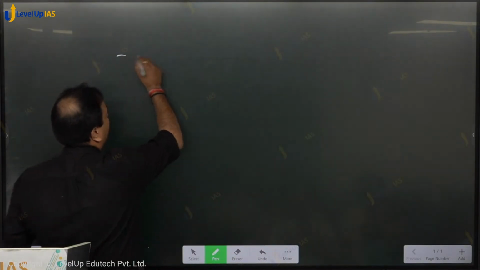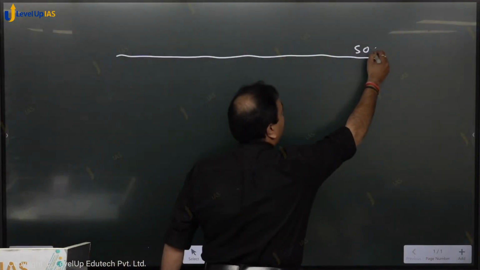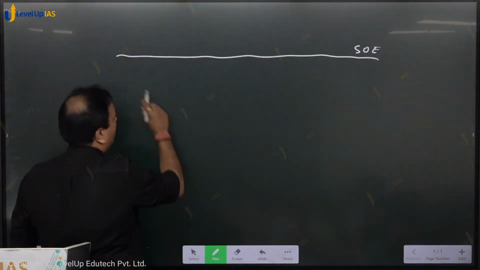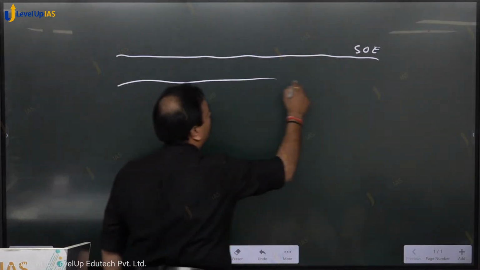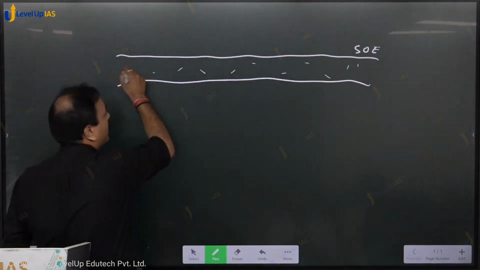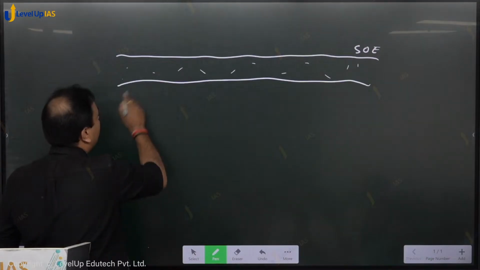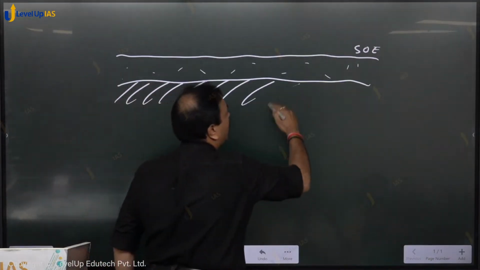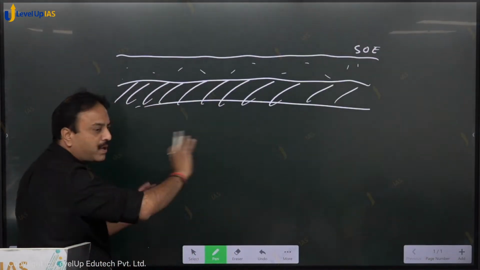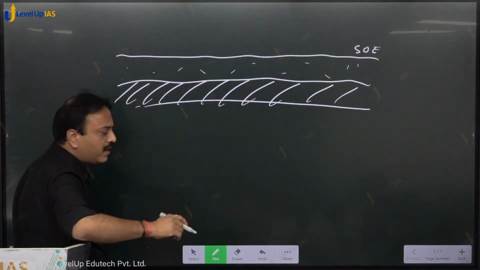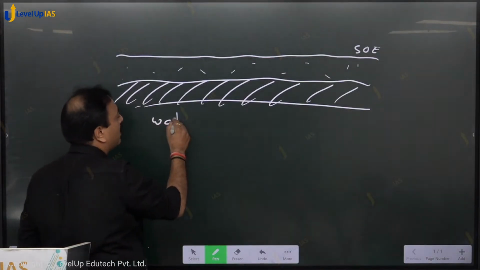This is the surface of earth. Below the surface of earth you have a layer, and this layer is permeable, so water can percolate down. Then you have an impermeable layer of rock, and below that is the water table.